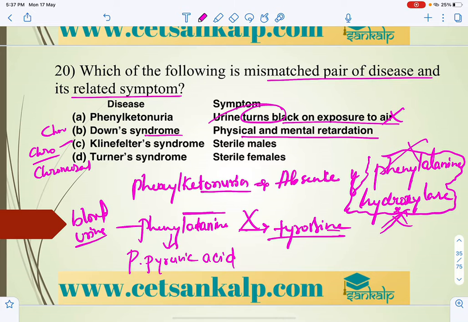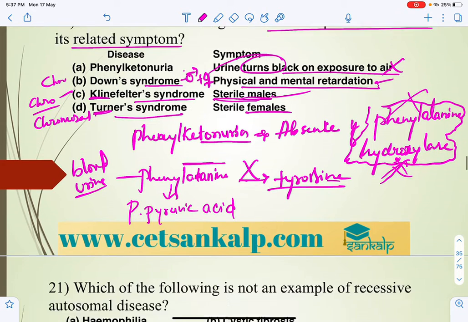Down syndrome, physical and mental retardation, correct. Klinefelter syndrome, sterile males, correct. Klinefelter syndrome, K for king, affects only the male, keep it in mind. Turner's affects the female. Down syndrome affects both male and female. So next question.